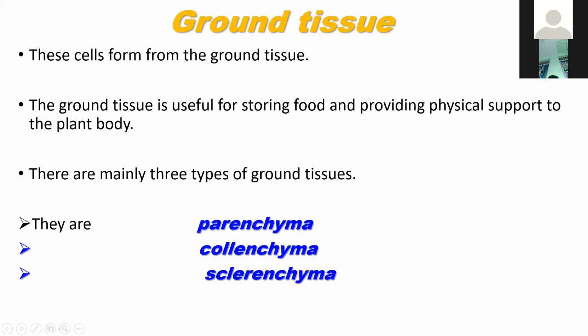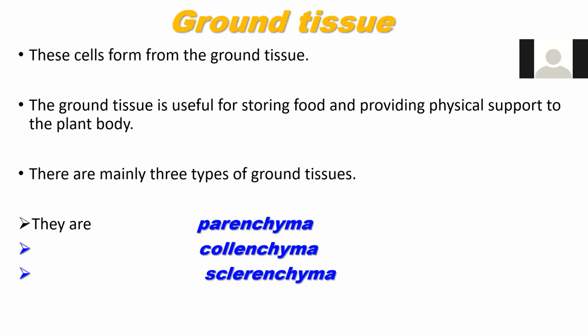The ground tissue is mainly of 3 types. Number 1 is parenchyma. Number 2 is collenchyma. Number 3 is sclerenchyma.